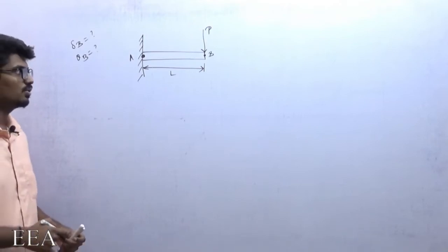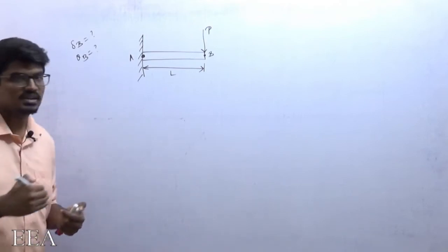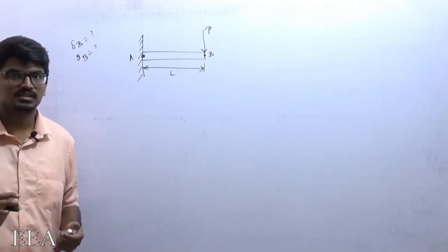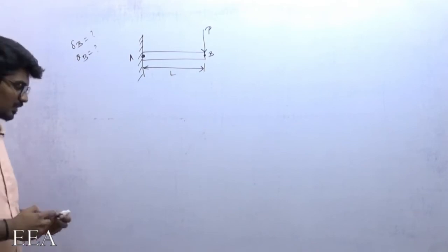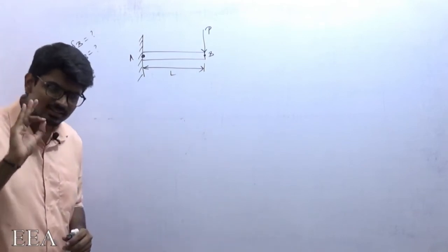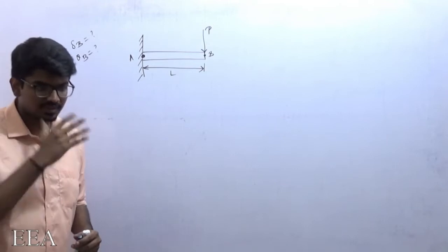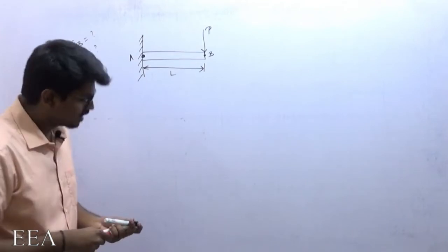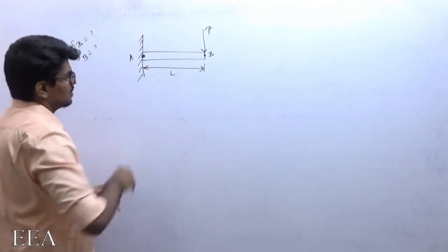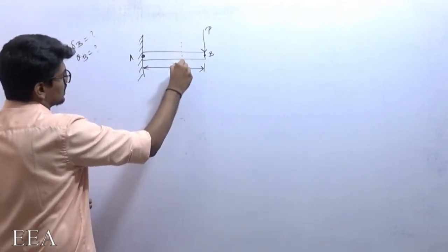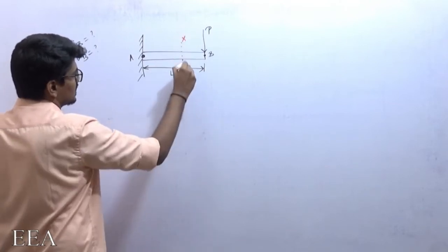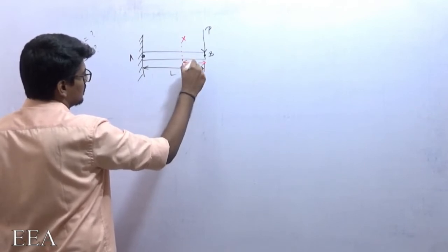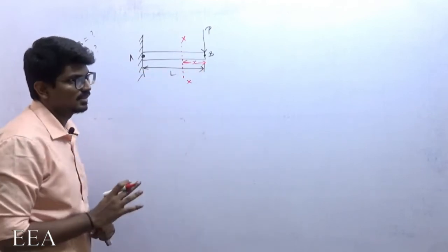We already saw how to determine deflection and theta by using double integration. Now you will get to know how easy this strain energy method is. But what is the first step? Go in a step-by-step manner. First step is to determine strain energy for the total structure. This is a cantilever beam, so if I want to find strain energy for the total beam, I will take a section XX at a distance X. These things we discussed before in the strain energy chapter.